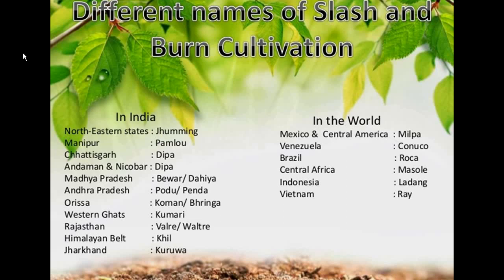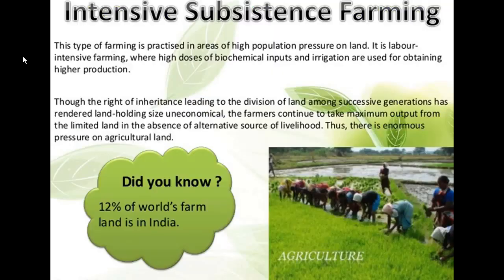There are different names for slash and burn cultivation. In India it has these names, and in the world this type of farming is given these kinds of names. In India, in the northeast states it is called Jhuming, in Manipur Pamlou, in Chhattisgarh Dippa. You can just relate to the names. In different states in India this primitive subsistence farming is given different names, and in the world they call this kind of farming by these names.